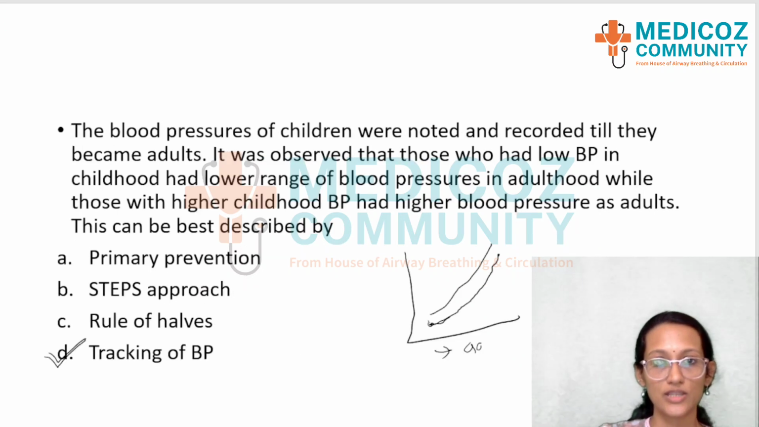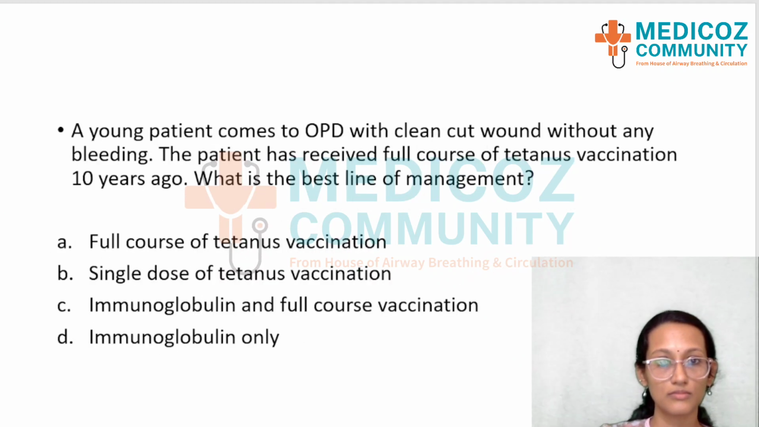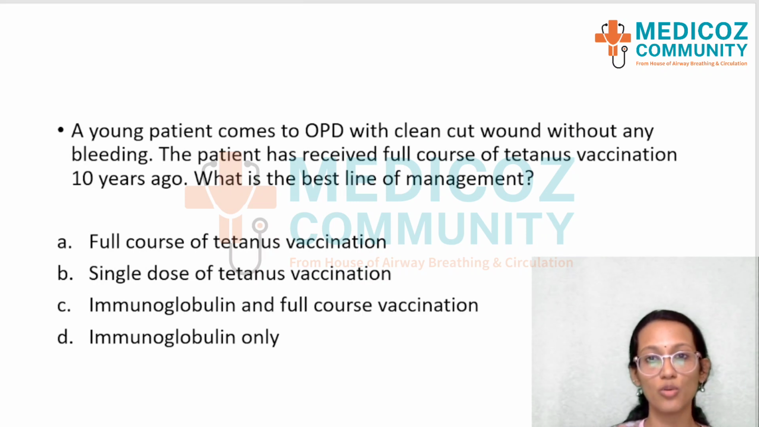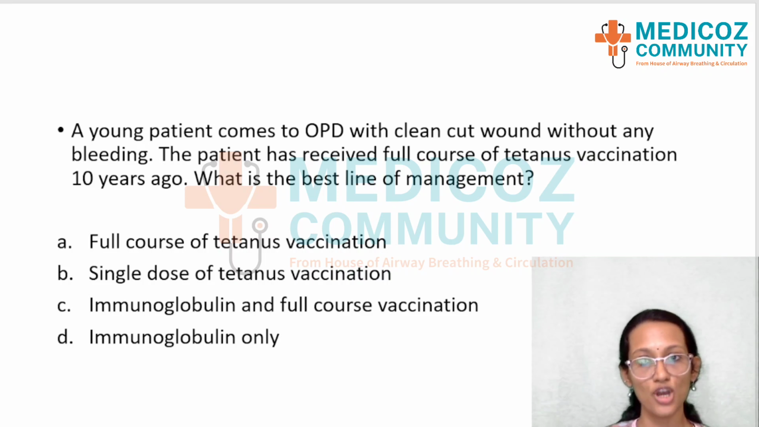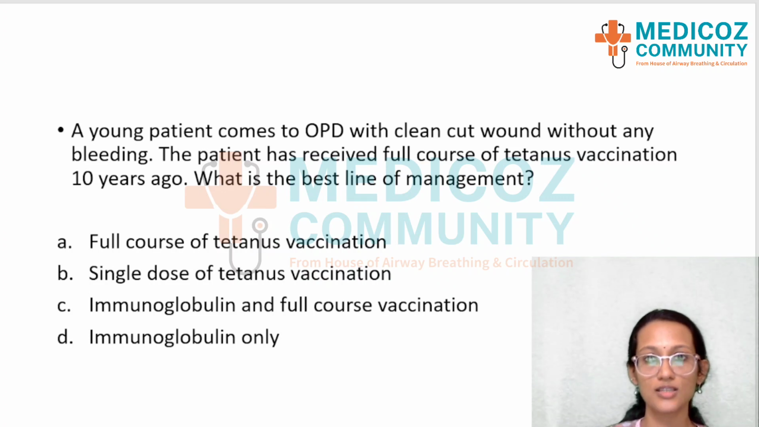The next question. A young patient comes to the OPD with a clean cut wound without any bleeding. The patient has received a full course of tetanus vaccination 10 years ago. What is the best line of management? So there are two key terms here that you should identify. The first thing is that it's a clean cut wound, and the next point is that the patient has received a full course of vaccination 10 years ago. So with that, we can categorize the patient to decide whether he should receive the tetanus vaccination or immunoglobulin.